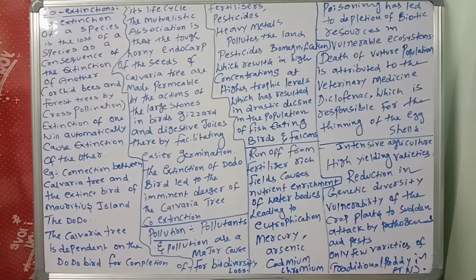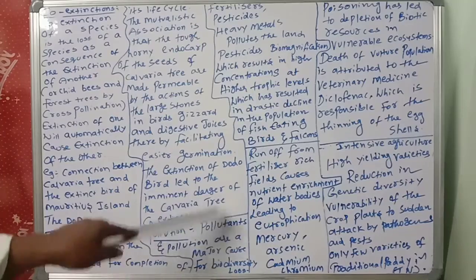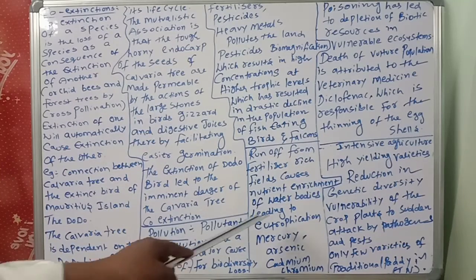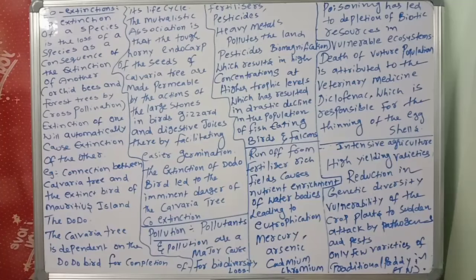pollution. What are the pollutants? Fertilizers, pesticides, heavy metals. These are what we call pollutants. And biomagnification, you know very well. Next, eutrophication, enrichment of the lakes, is also dangerous. Eutrophication is the natural aging of lakes or ponds, which takes place due to excess release of fertilizers and nutrients into the ponds and lakes.